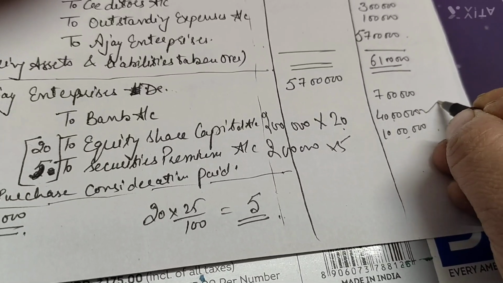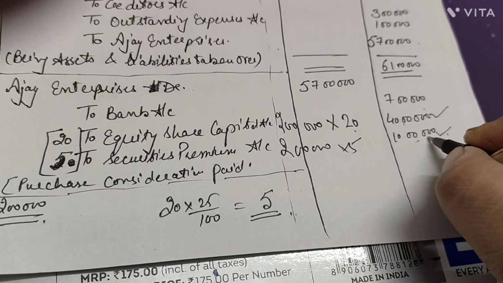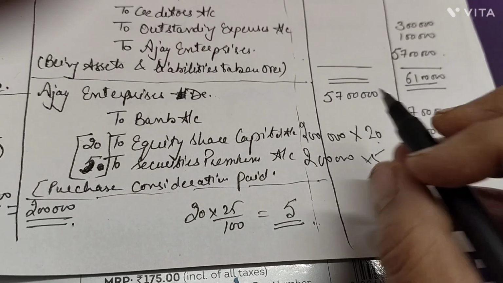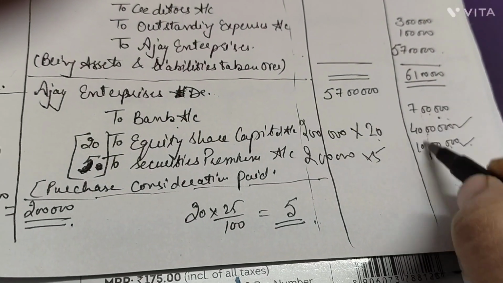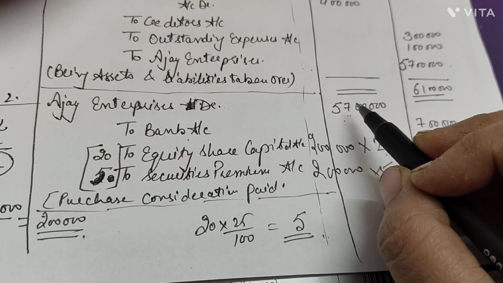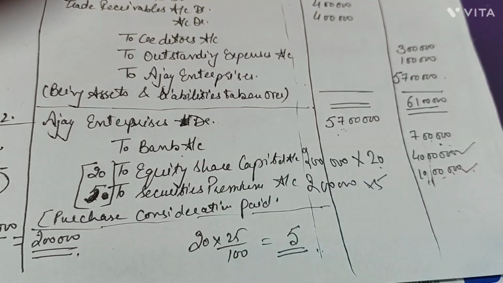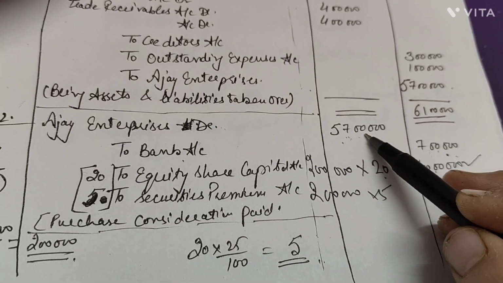So here 40 lakh equity share capital, securities premium 10 lakh gives you 50 lakh, plus 7 lakh rupees is your cheque value for which we have written bank. So total of the purchase consideration here is 57 lakh rupees, right? So 57 lakh is the amount Ajay Enterprises is the receiver of.